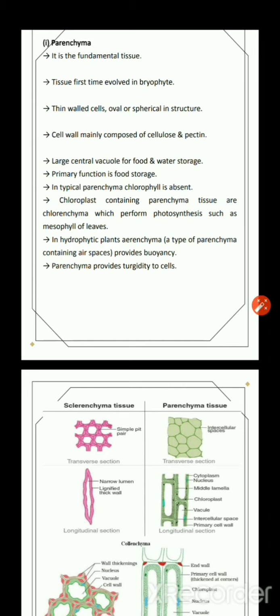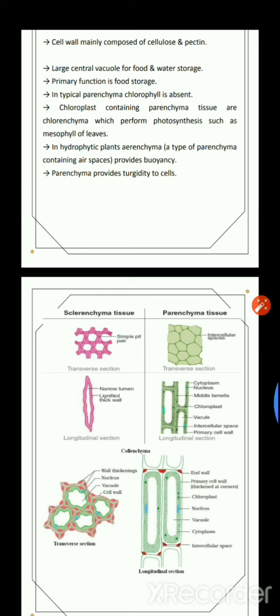They are thin-walled cells, oval or spherical in structure. The cell wall is mainly composed of cellulose and pectin. Parenchyma are basically used for storage of food, that's why they contain a large central vacuole for food and water storage, and its primary function is food storage, as I already told you. Now parenchyma can be of two types. It can be aerenchyma, it can be chlorenchyma. As the name indicates, chlorenchyma means parenchyma with chlorophyll, right?